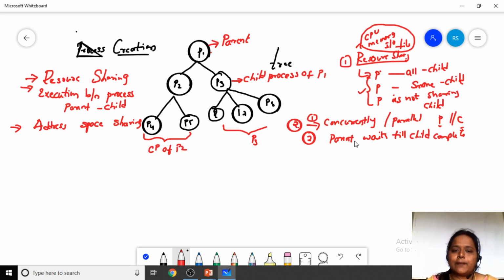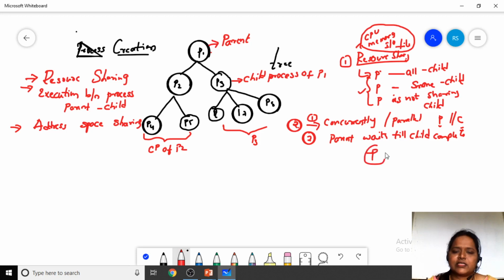Why? Because the parent wants some data, and that data is being produced by the child process. So until the child process completes, the parent is going to be waiting. Once the child process terminates, then the parent process will exit. So this is how the execution between the parent and the child is going to be done.